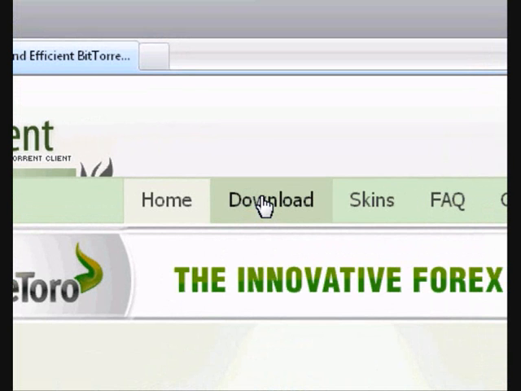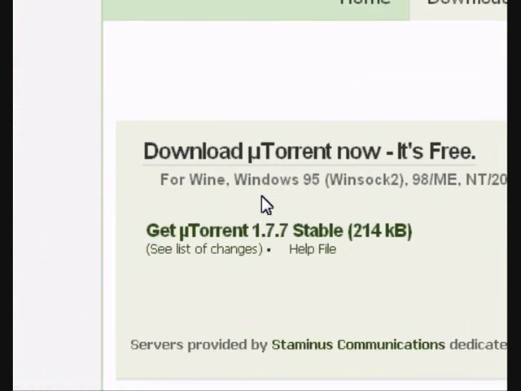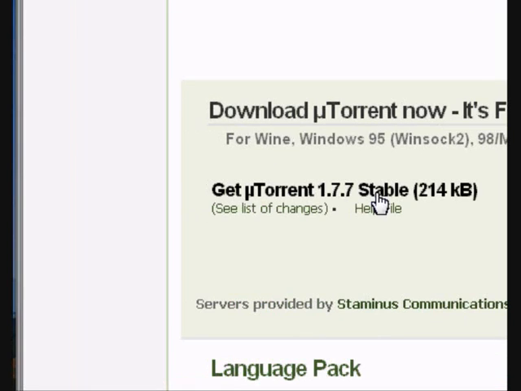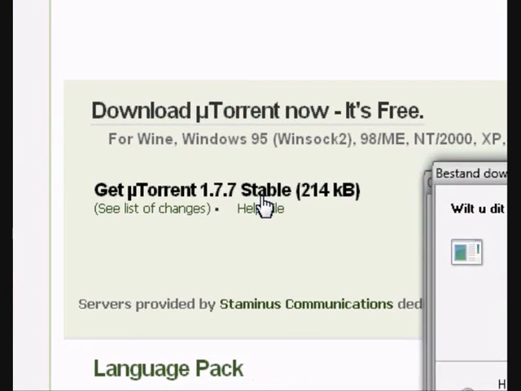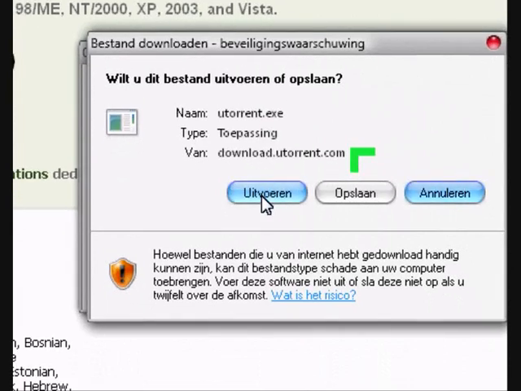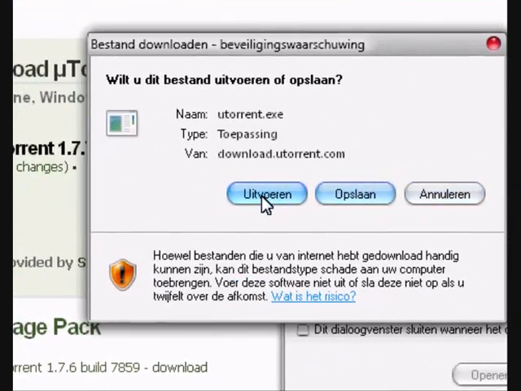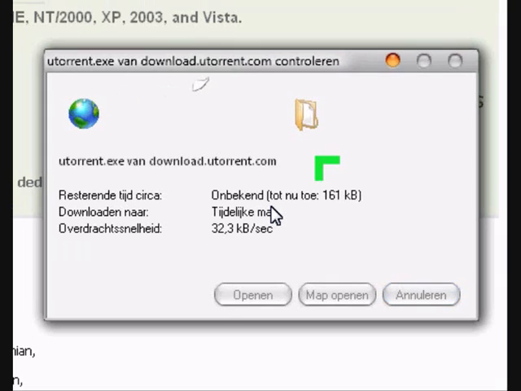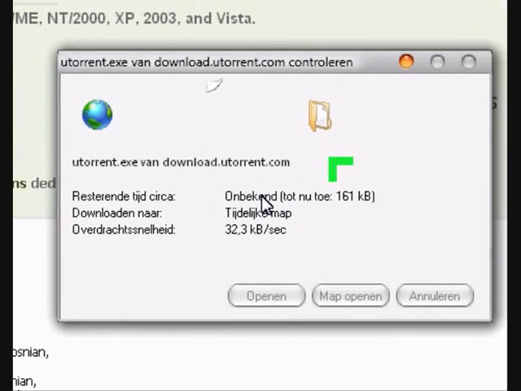and you need to click on download, and it will load. It's free. Well, get uTorrent. Just click it, and you will get a pop-up like this. Just save it or something like that, and it will download, and you just install it wherever you like. And I think that will work.